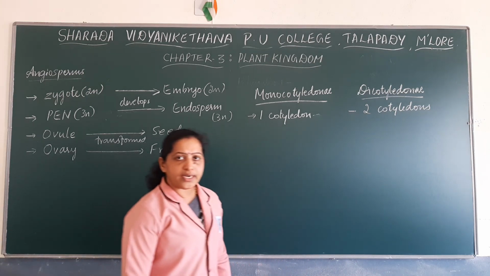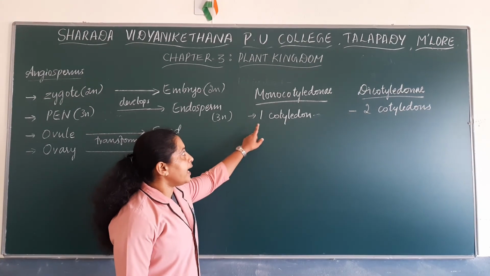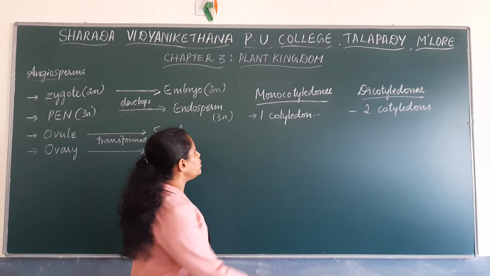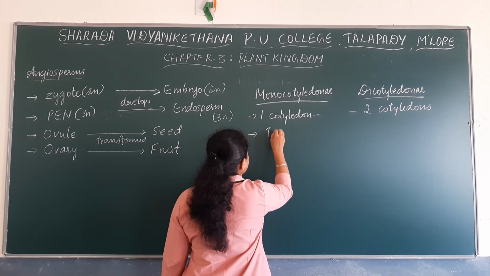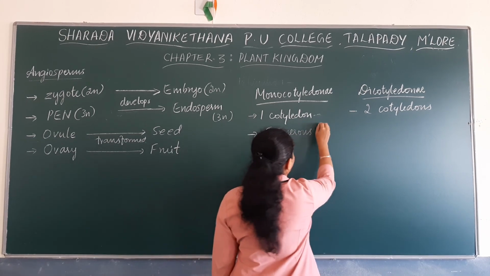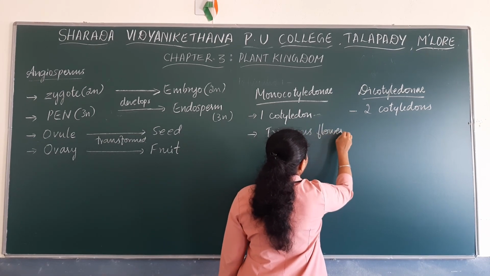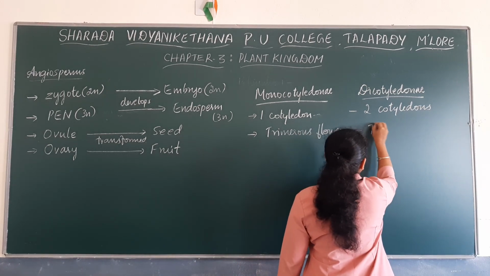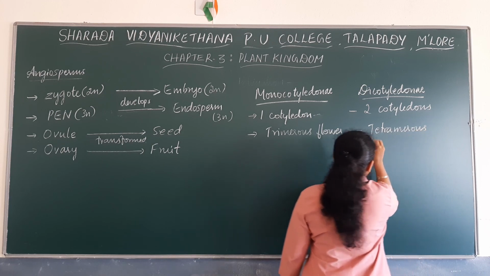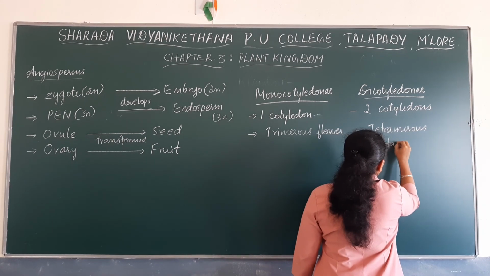Monocot plants produce trimerous flowers, whereas the flowers formed in dicot plants may be tetramerous or pentamerous.